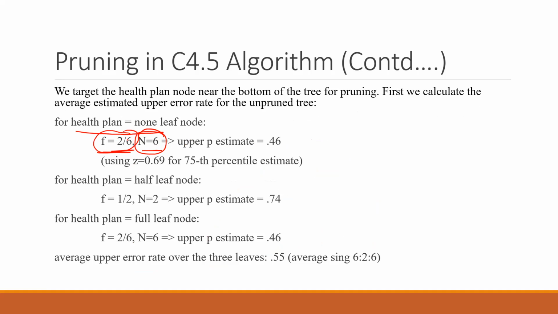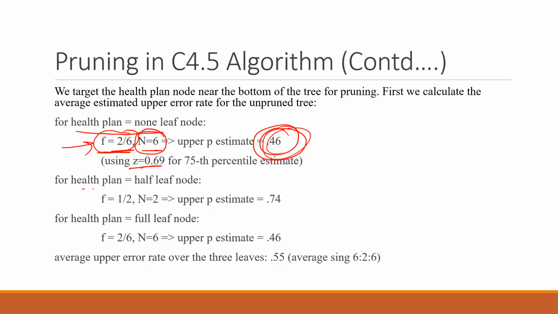So f equal to 2 by 6, n equal to 6. The number of cases were 6, and f was the error: 2 were not correctly classified and 4 were correctly classified. The upper p estimate is 0.46. That can be got from the Z table. You can calculate the value using the formula, and Z is equal to 0.69 for the 75th percentile estimate, and this is the value that we are getting for f equal to 2 by 6 and n equal to 6.